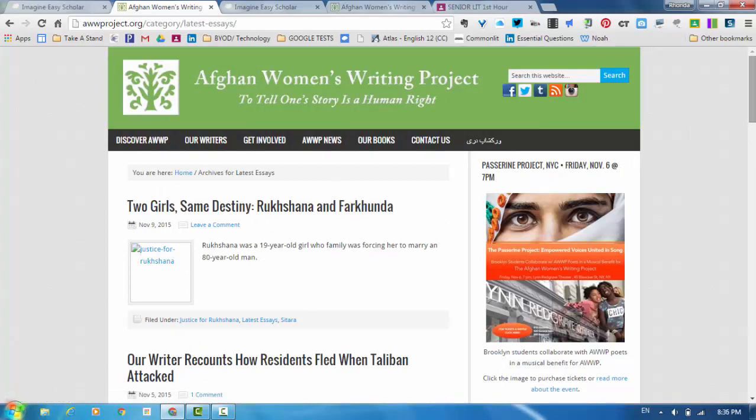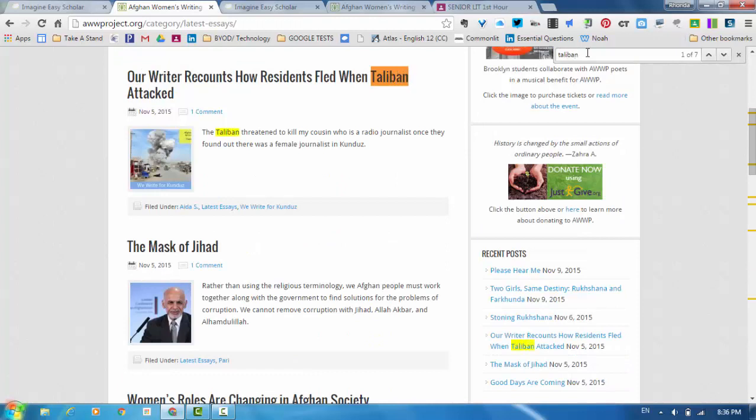This is the point where I told you you can do Control F, or if you have a Mac, you would do Command F. And again, the example is if I'm looking up Taliban. Nope, this is what I want. If I'm looking up Taliban, all I have to do is type it into that search box. It's going to tell me how many times I see it. It's going to highlight it, and it's going to tell me where those are on the page. Now, if I don't see what I want, I might just have to rethink my search term. Okay, so anyway, there's that.